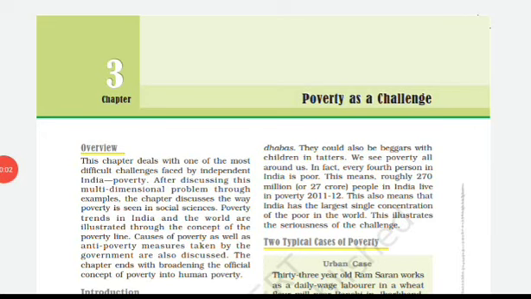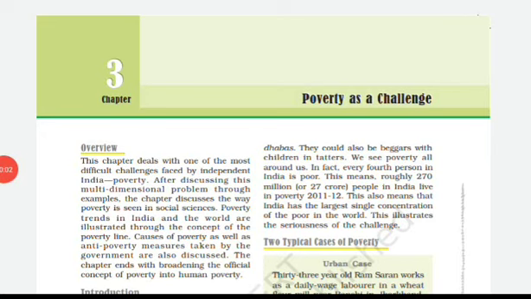Every person will be living in harmony. They will be living in a situation where everyone will be better off. So he was of that vision, our Mahatma Gandhi, the father of the nation. So he is saying that poverty is a challenge. That's why your chapter is named poverty as a challenge, because it is the biggest challenge of independent India. We got independent from the Britishers' rule, but poverty is the biggest challenge. And true independence would be achieved only when many people are out of this poverty situation.